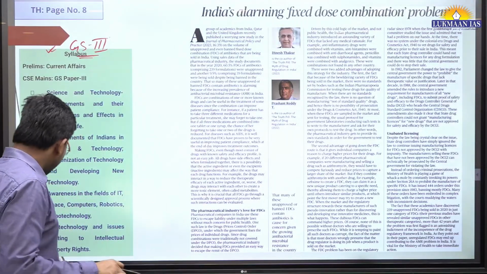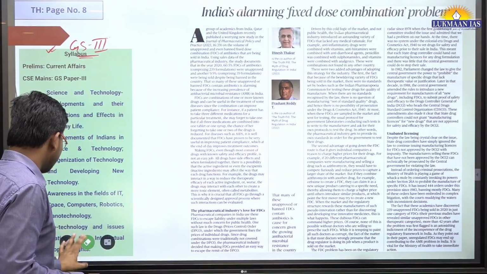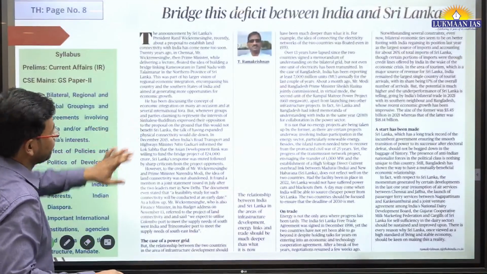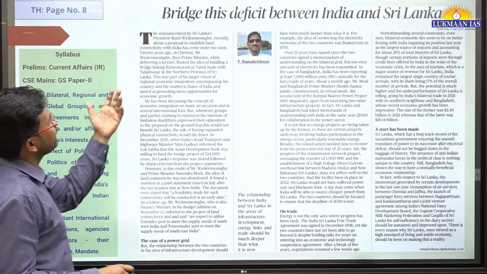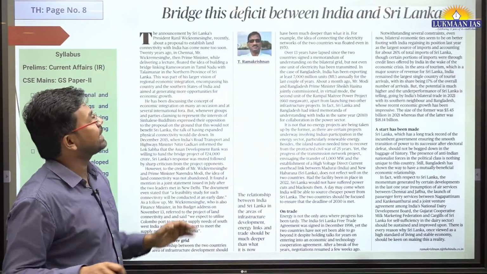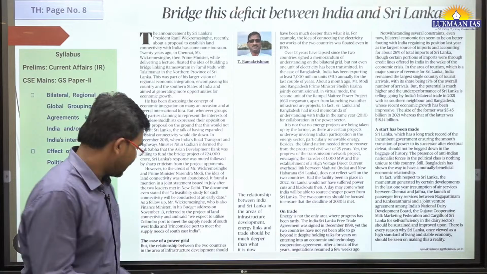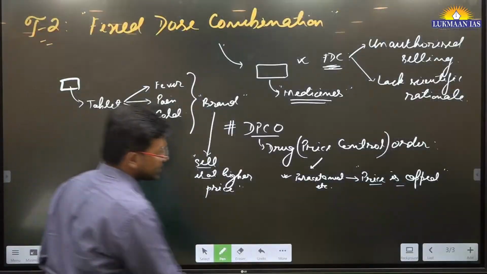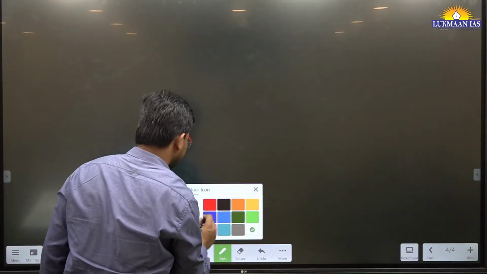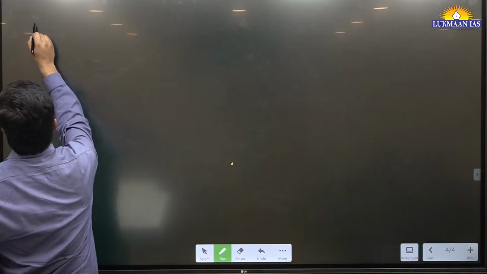So with this we will quickly move to another article. So we will understand another article. Then we have another article, it says Bridge this deficit between India and Sri Lanka, okay? So we will quickly understand this topic. This is topic number 3.